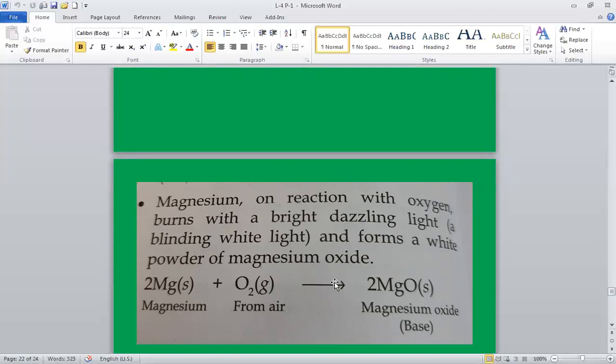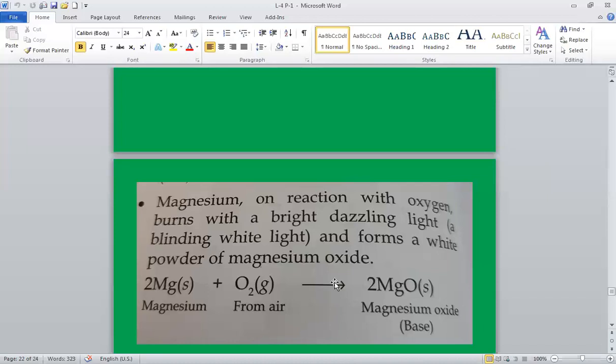Now, metals like chromium and manganese, in addition to basic oxides, also form acidic oxides, such as chromium trioxide. Now, silver and gold, which are noble metals, resist their combination with oxygen even at high temperature. We can say that they do not react with oxygen even at high temperature.